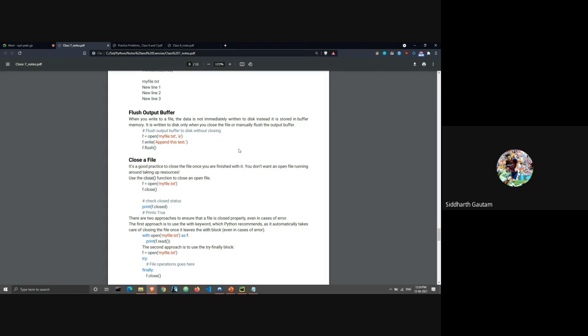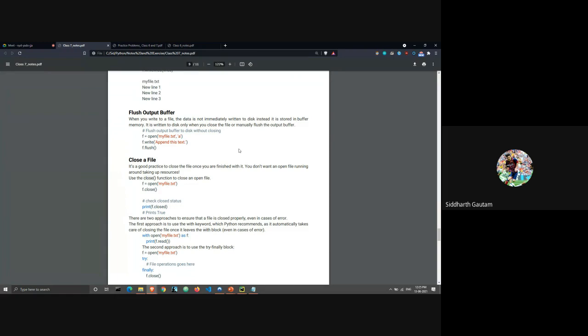But there's an exception to that, and that is using the flush function. What the flush function does is that it knows what to write in the text file, but it waits. It's waiting for you to close the file. It will only add to the file when you have closed the file.